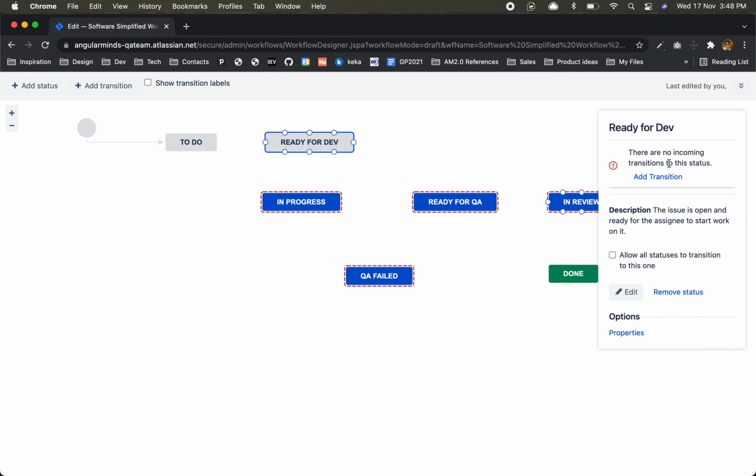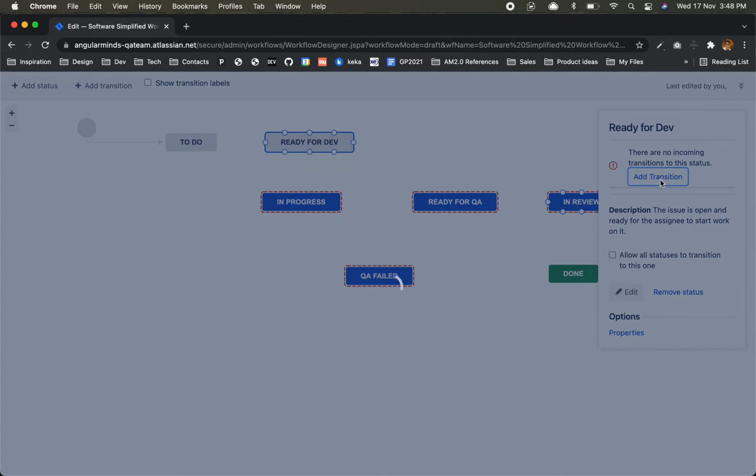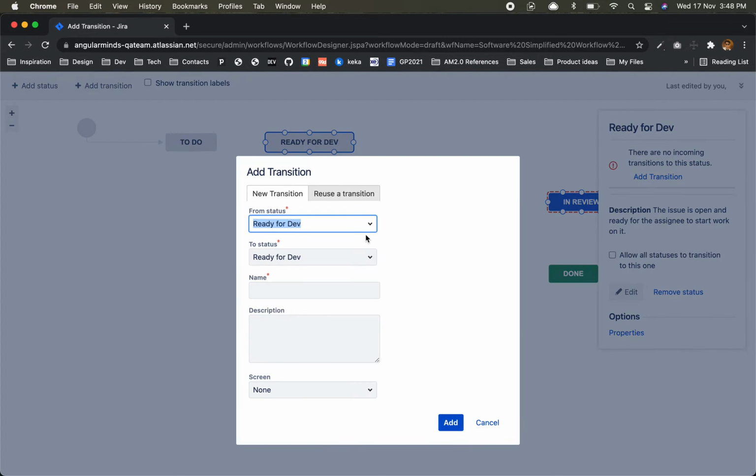There is no incoming transition. Yes, we'll add. So incoming transition is from to do, correct? And to this, what will be the name? That requirements done. So this is transition name.